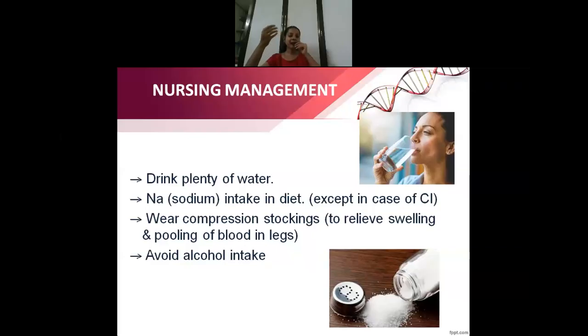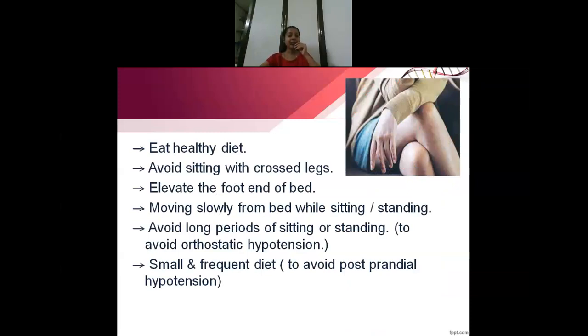Next is avoid excess alcohol consumption, avoid coffee or quit smoking, and try to eat a healthy diet. One more way is to tell the patient not to sit with crossed legs. This is a figure of crossed legs. So what happens when you sit with crossed legs? There will be no proper blood circulation and there can be venous stasis. Then advise the patient who is having orthostatic hypotension that whenever they are getting up from the bed, they should get up slowly. They can first turn, then sit in the bed for some time and slowly stand.